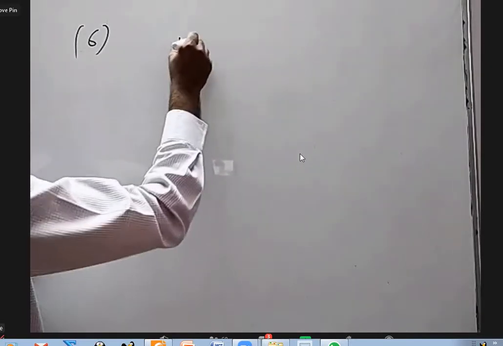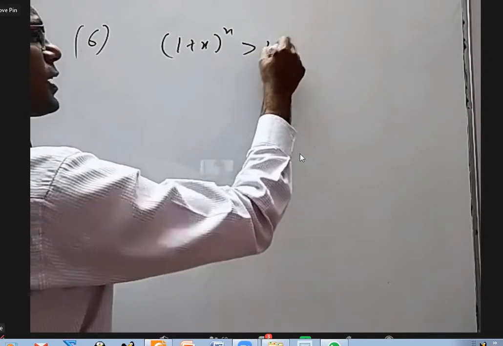Okay, this question is: 1 plus x whole power n is greater than 1 plus nx.